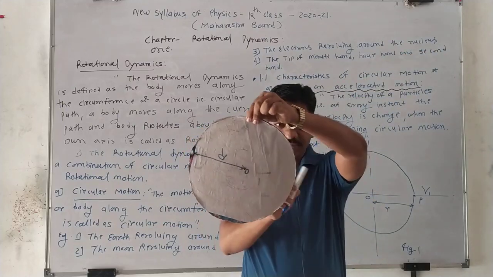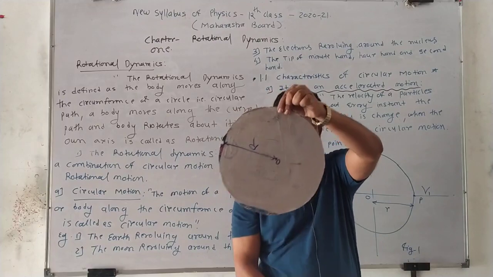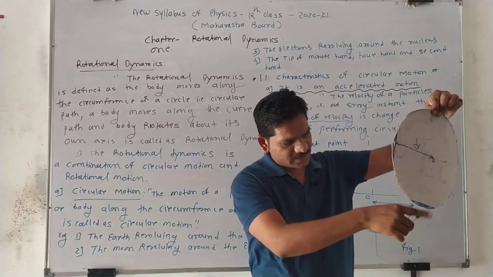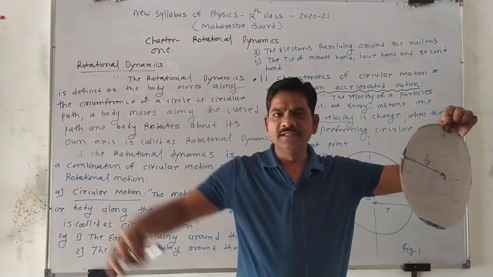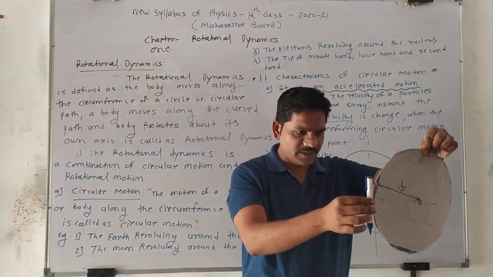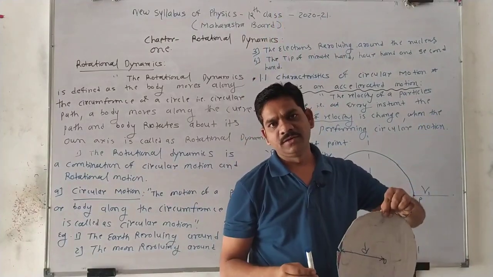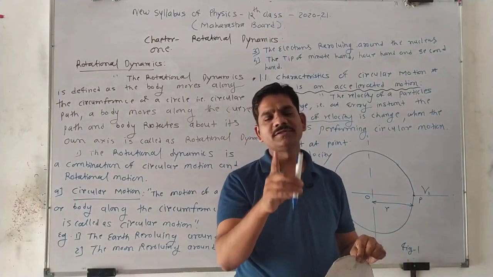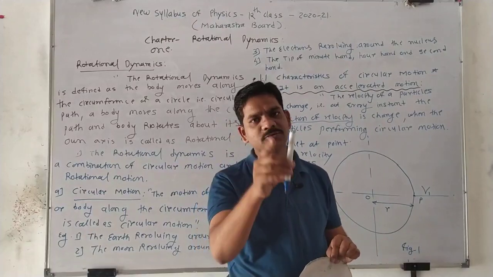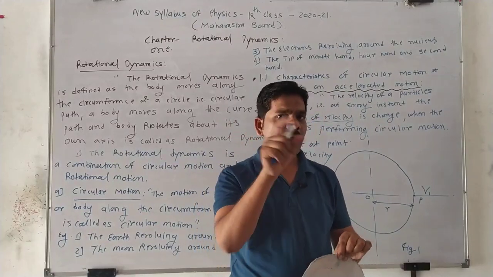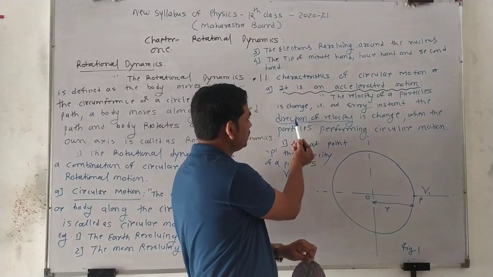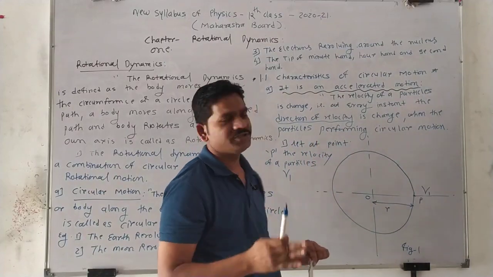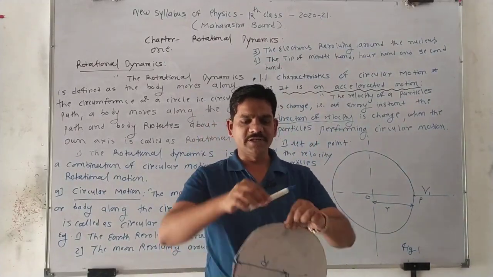Suppose the particle is released from this position, the tangent is in this way. Suppose it is released from this position, the tangent is in this way. So every time the linear velocity is tangent to the circumference of a circle, and you observe one thing: the direction of the velocity changes.